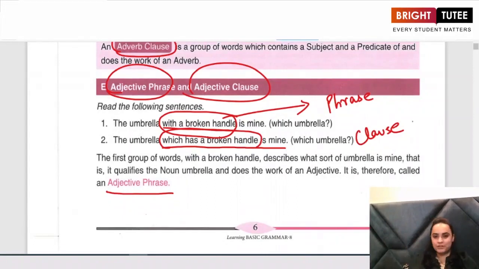So I hope, dear students, this is very much clear to you. We are going to learn about these in depth in the following chapters.